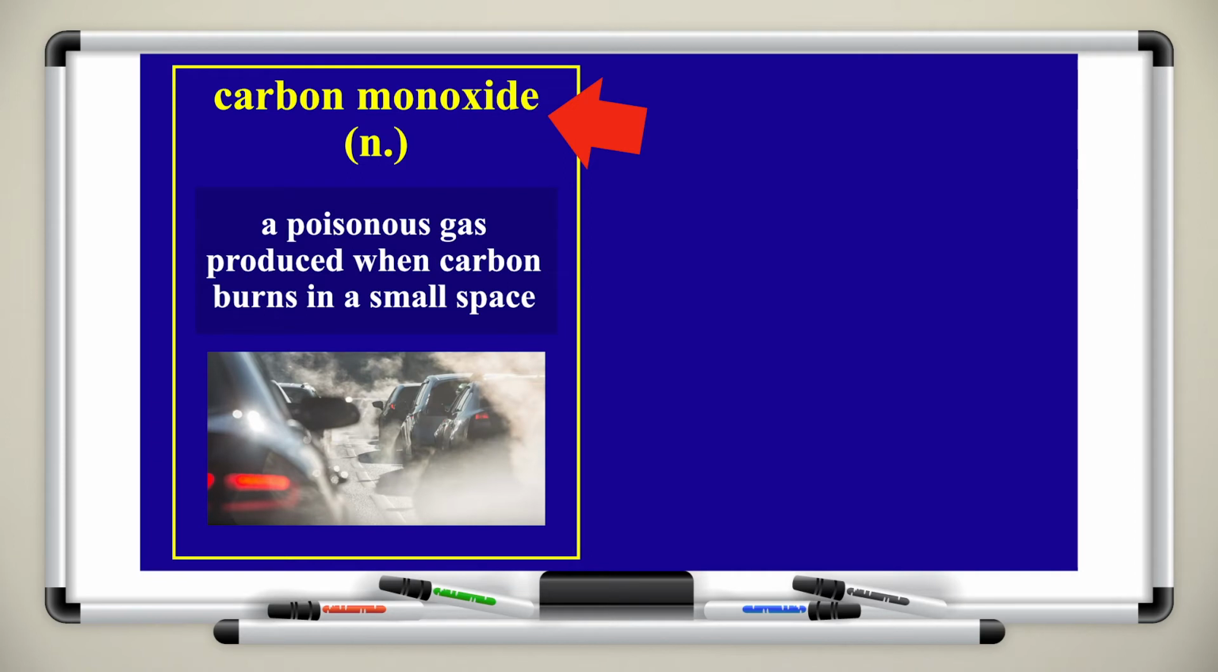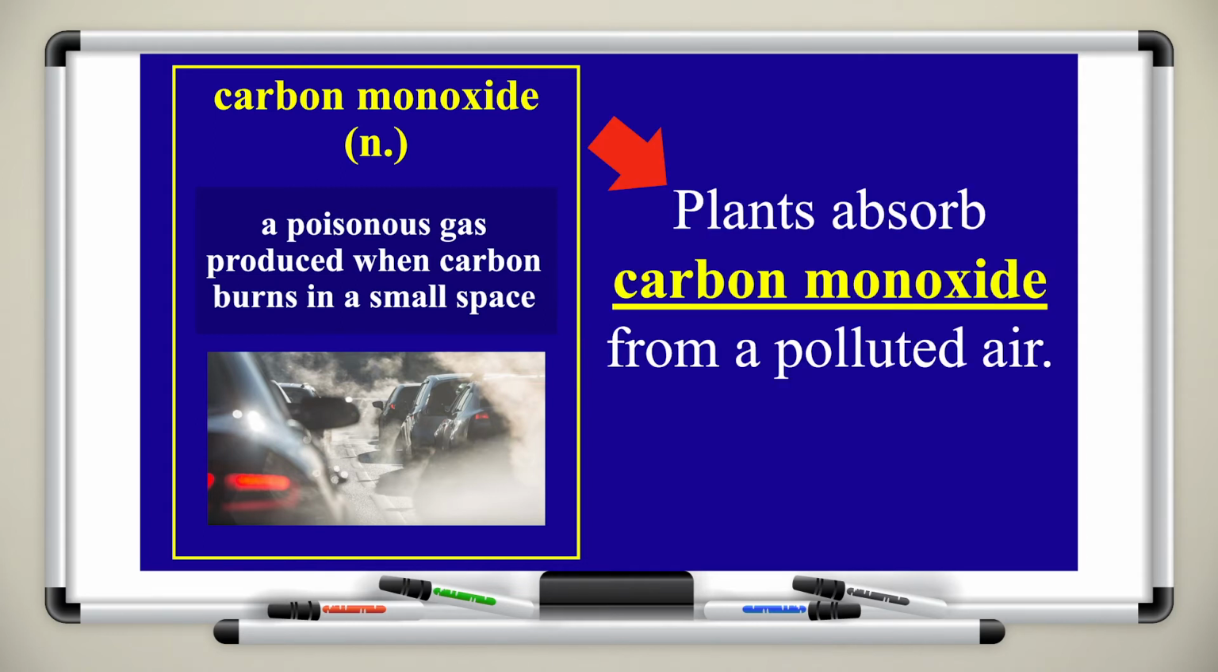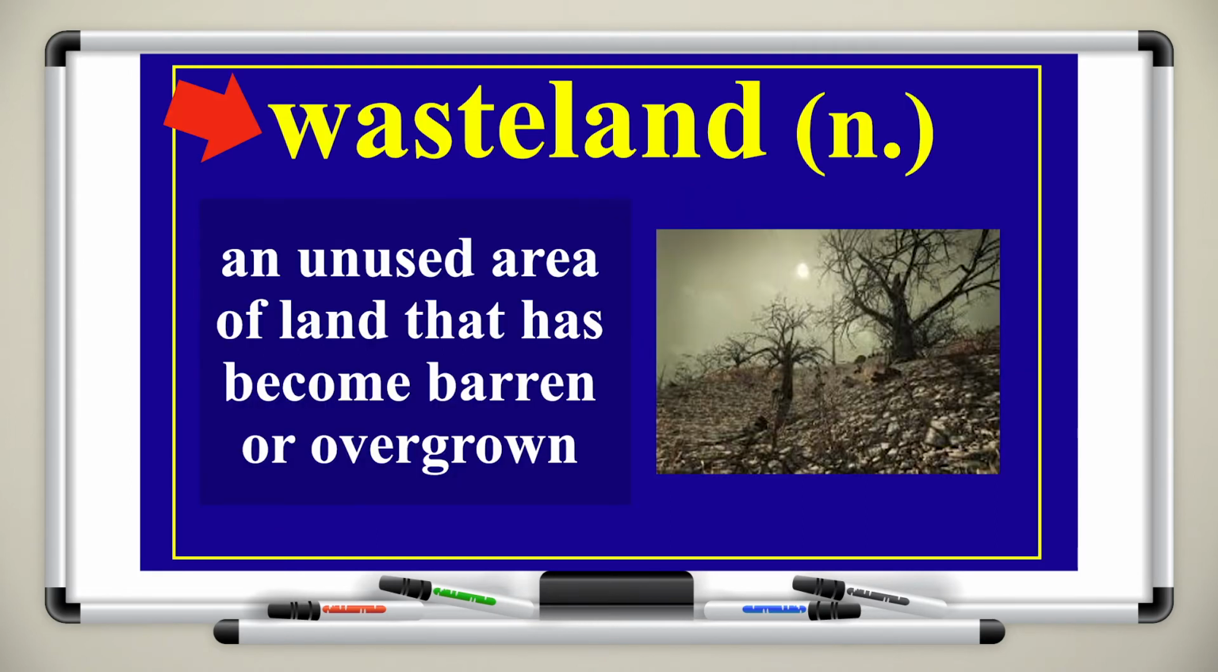The next vocabulary item is also related to air pollution, which is carbon monoxide. It's a noun, and it means a poisonous gas produced when carbon burns in a small space. We all know that traffic on the road produces a lot of carbon monoxide, right? For example, plants absorb carbon monoxide from polluted air. The next item is wasteland. It's a noun, and it means an unused area of land that has become barren or overgrown. The image on the right will give you a very good example of what a wasteland is.